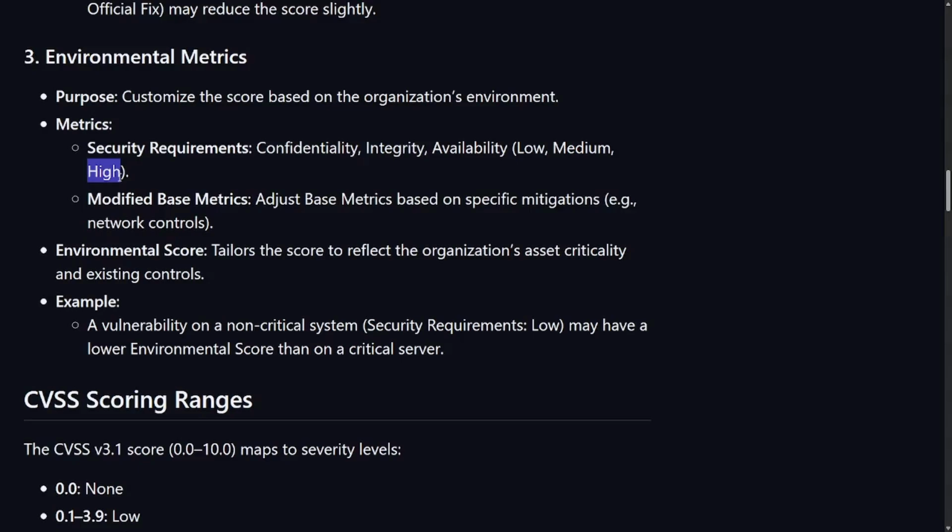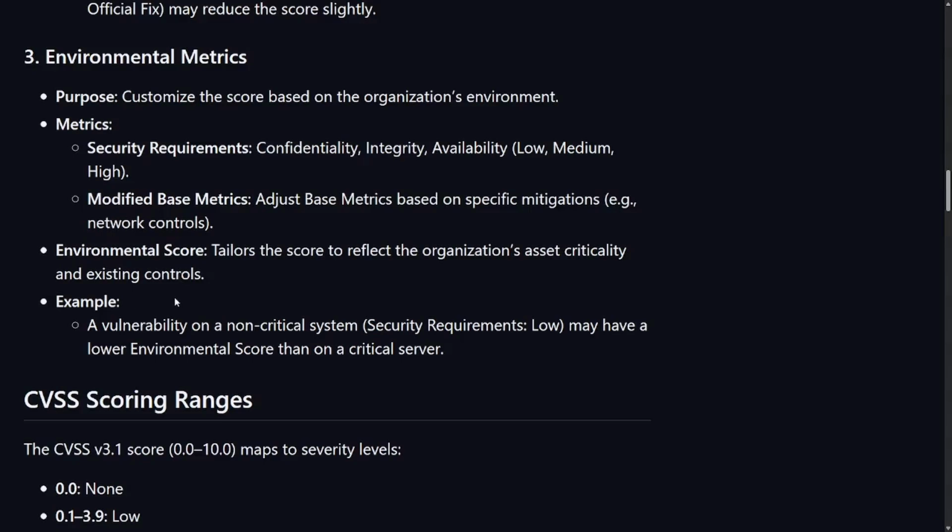It's going to be very high on that confidentiality, or even if you're just a business that needs to be secured because you've experienced cyber attacks in the past. Any business that could apply to, right? Modified base metrics adjust base metrics based on specific mitigations, network controls. Environmental score tailors the score to reflect the organization's asset criticality and existing controls.